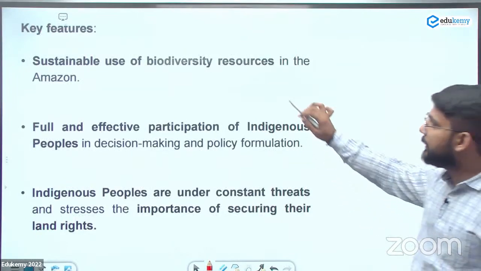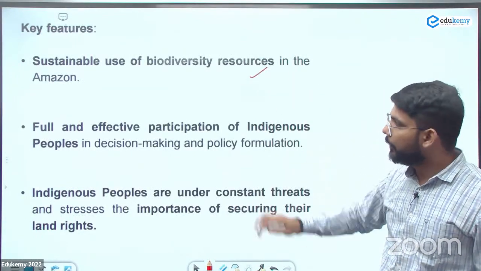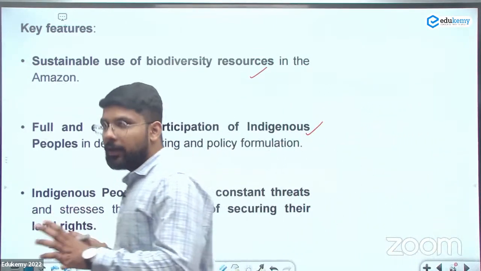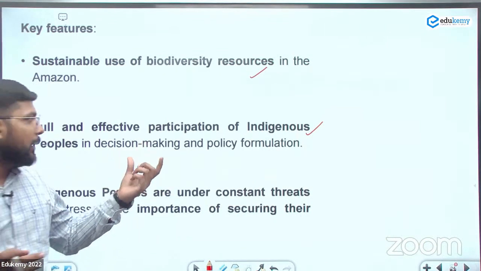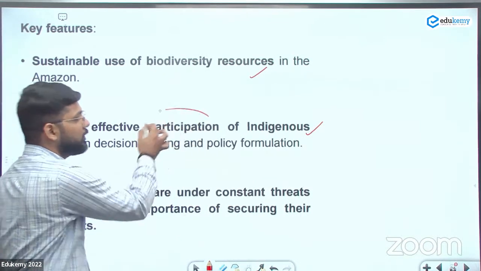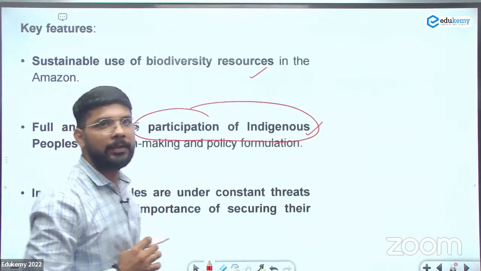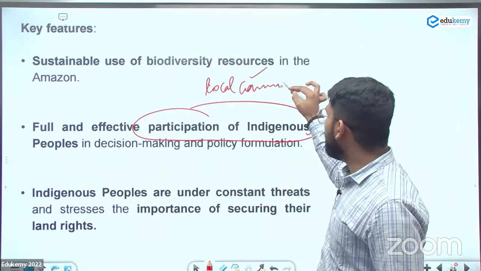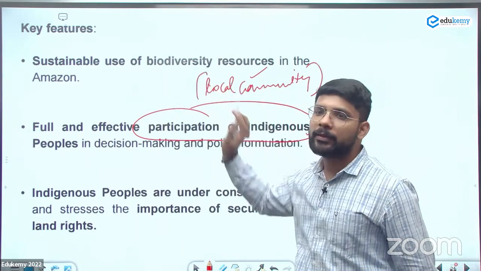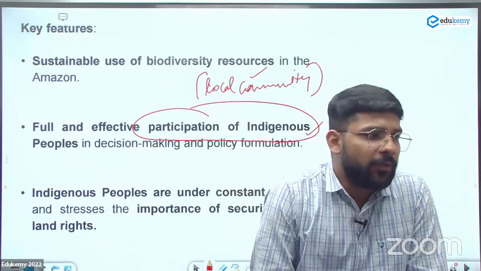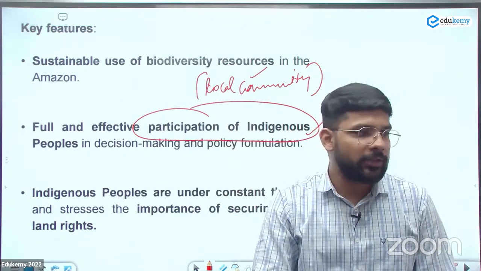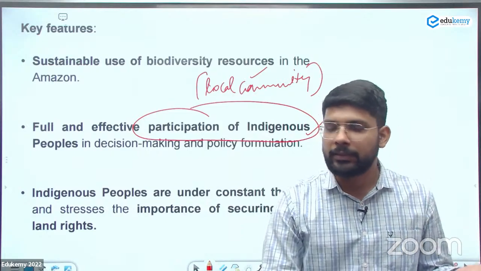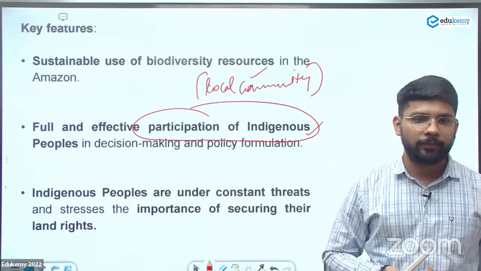Next, what are the key features? Sustainable use of biodiversity resources, full and effective participation of the indigenous people. This was noticed that in the Amazon forest area or those countries, they are ignoring the participation of the indigenous people there. Without the help of the local community, we cannot protect the forest. Even the protest, we cannot implement any policy. अगर स्वच्छ भारत अभियान में सब कोई participate नहीं करता, तो it would not have become successful. The same case for the protection of the environment.